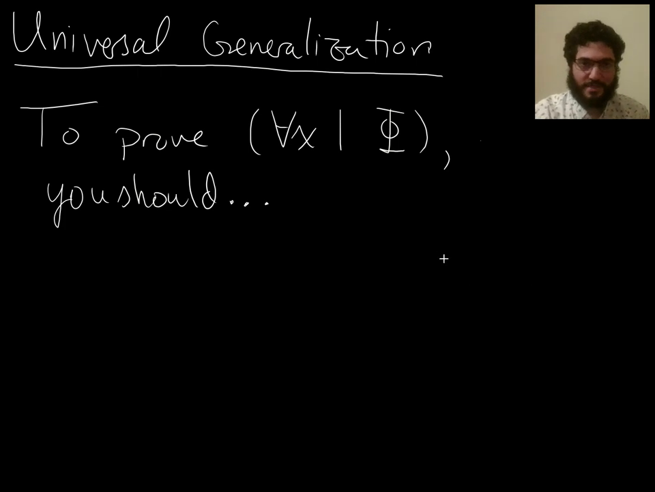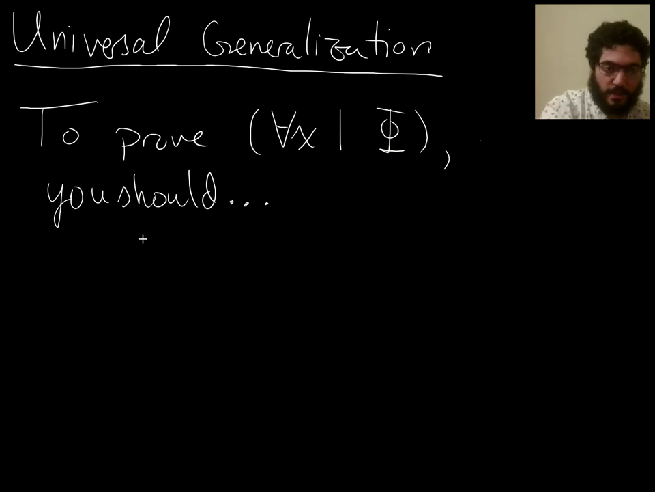Okay, so now you've seen a rule for how to use universal quantifiers. How about proving a universally quantified statement? So suppose you're trying to prove that everything is green, for all x phi is true. How would you prove that?